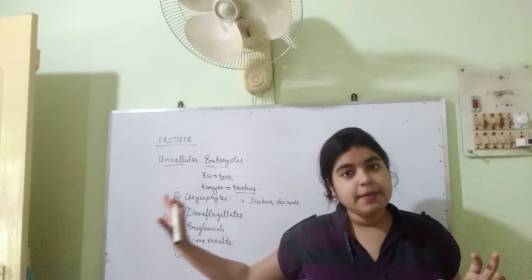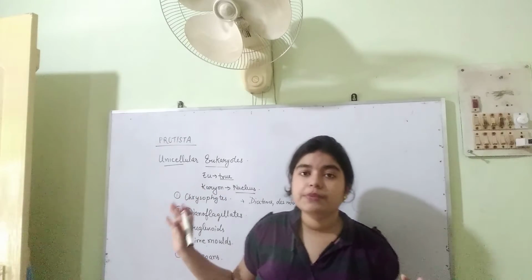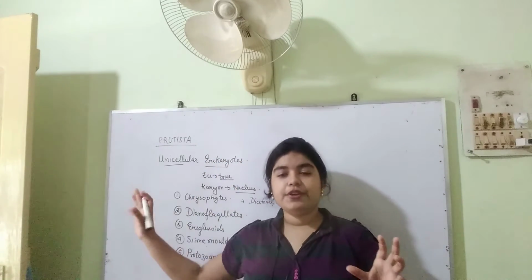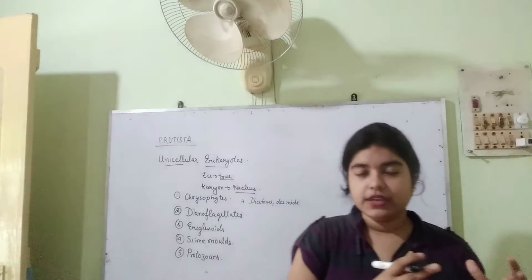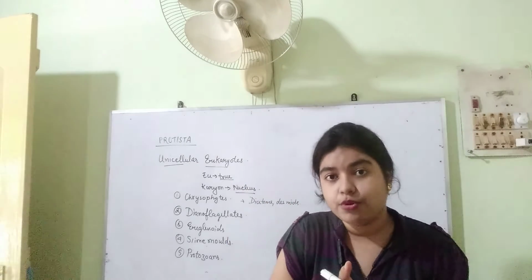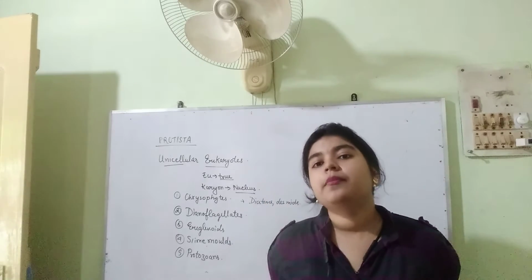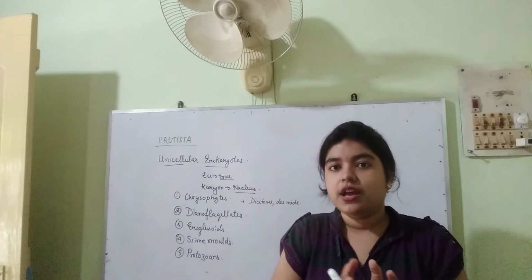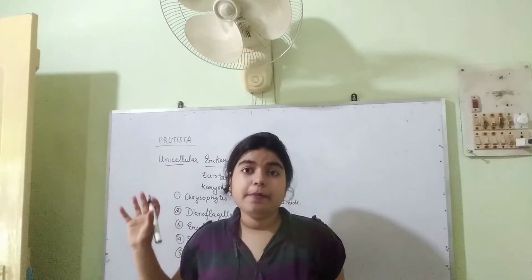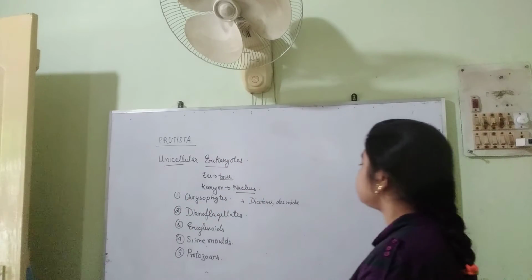Plasmodium is a parasite which causes malaria in human beings. But that is very different from this plasmodium, because this plasmodium is an aggregate of slime mold. We have given the name plasmodium to that aggregation. But that Plasmodium is a parasite. So these two are different structures.